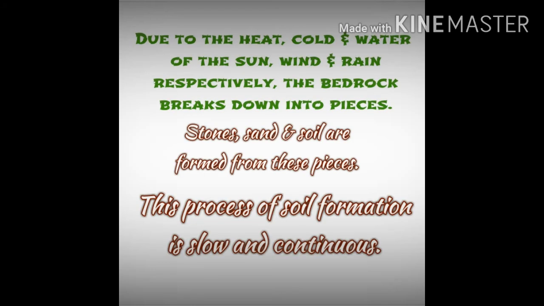Due to the heat, cold and water of the sun, wind and rain respectively, the bedrock breaks down into pieces. Stones and soil are formed from these pieces. The process of soil formation is slow and continuous.